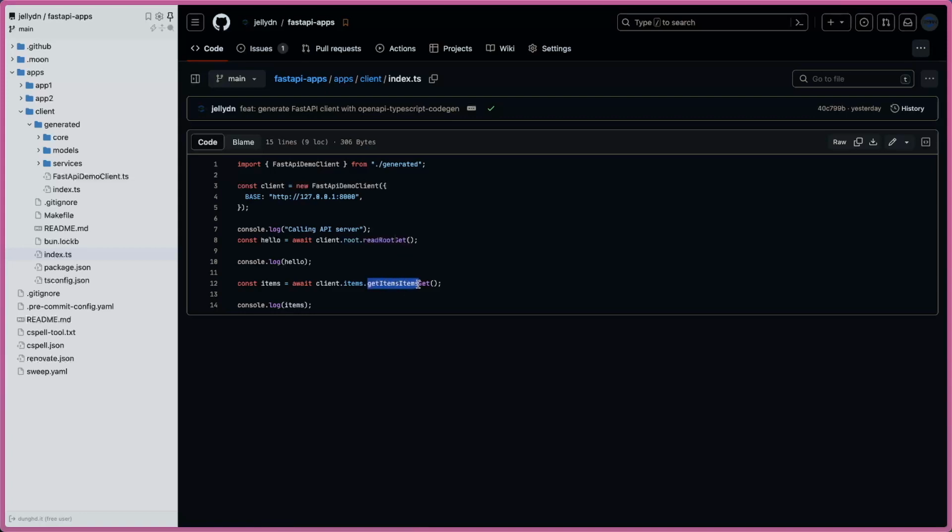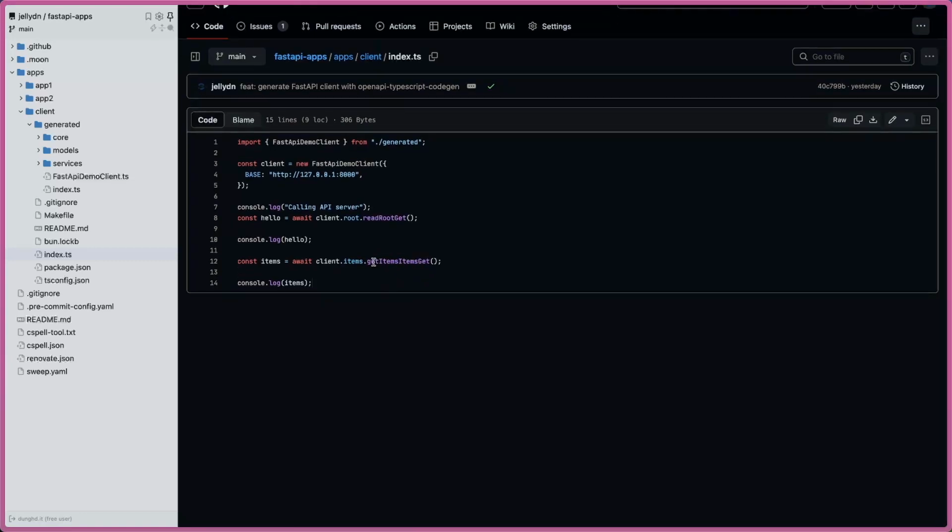And here I get items, so it will list all of the items. So this is get items, the function name, then it has this collection, and then you have the get method to get the result. We'll go to the demo later on, but this is the overview.